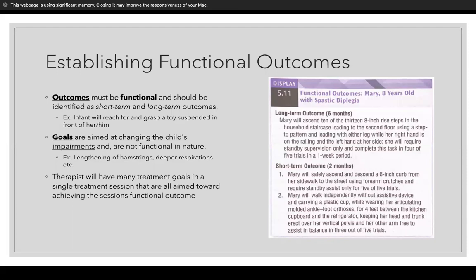So an example of being functional is an infant will reach for and grasp a toy suspended in front of him or her. And so we want these goals to be aimed at changing the child's impairment; goals are aimed at changing the child's impairment and are not functional in nature. So that differentiates them from the outcomes. And so this would be lengthening of the hamstrings, deeper respirations. And so therapists will have many treatment goals in a single treatment session. And these are all aimed towards achieving the session's functional outcome. In this picture here, it gives you examples straight from the book of functional outcomes that you can have for a patient.